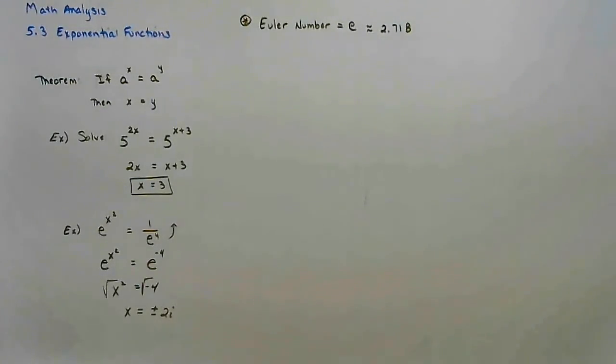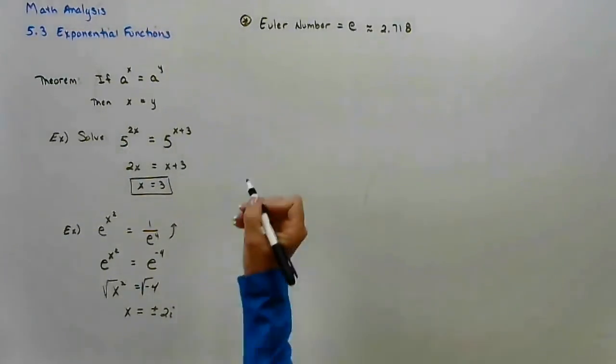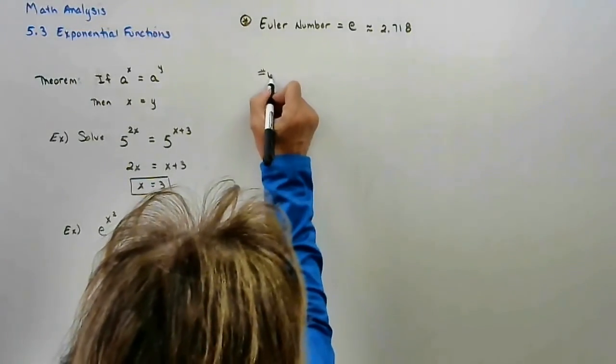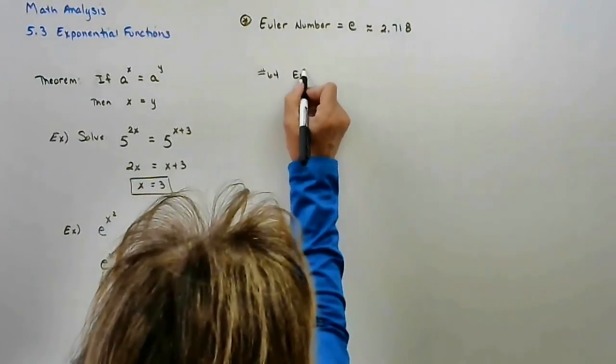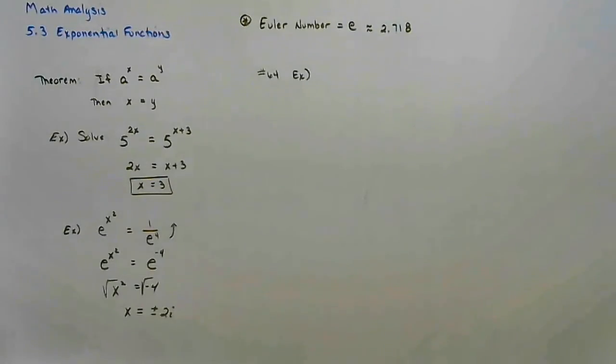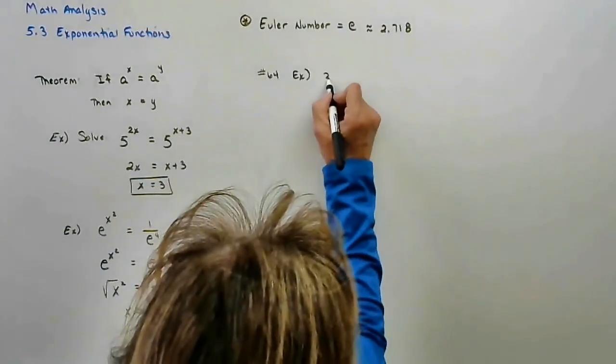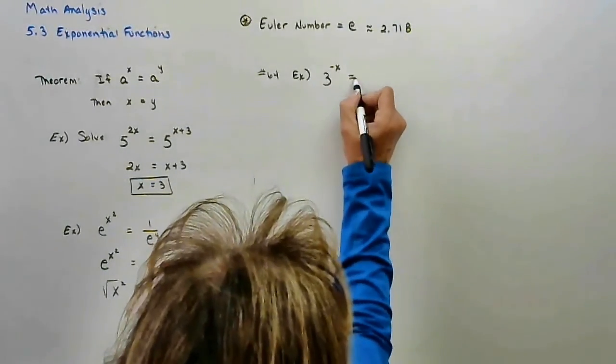So now let's try some where maybe the bases are not the same. Here's number 64 in your book. You don't need a calculator. In fact, you'll need to show me how you get your answers. 3 to the negative x equals 81.